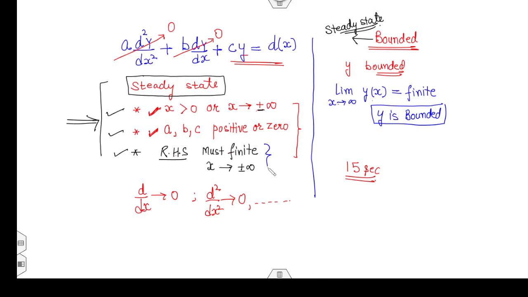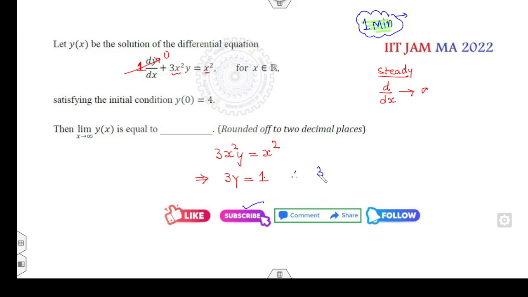The third property is also satisfied. Therefore, you can apply the limit as x approaches infinity. So your answer is y equals 1 over 3. There is no need to solve it by the homogeneous method, variable separable, linear, Bernoulli, or variation of parameters.